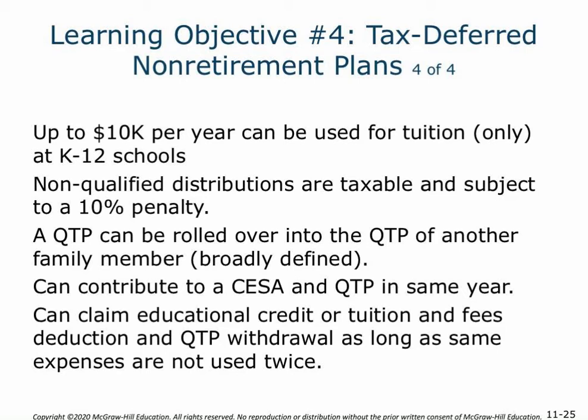The amount can be rolled over into a qualified tuition plan for another family member. So where this might come into play is if you had a qualified tuition plan set up for one child, and that child earned a scholarship to the university, and everything was covered, and they didn't need the 529 plan proceeds to pay for that. However, you are still funding the plan of another child. Taxpayer may be able to take the qualified tuition plan and roll that into that other beneficiary's qualified tuition plan.